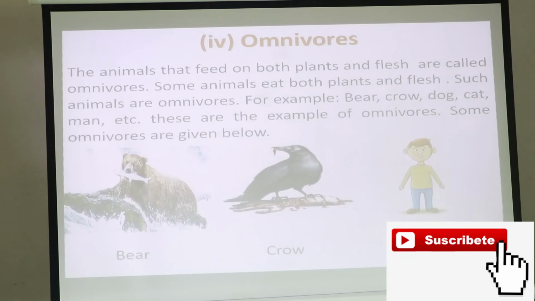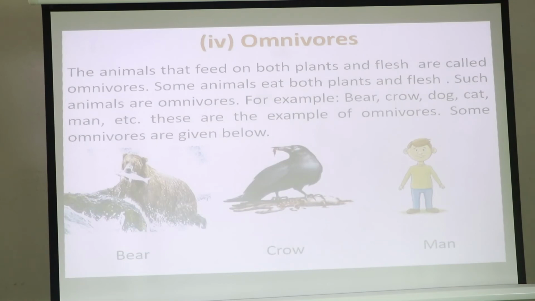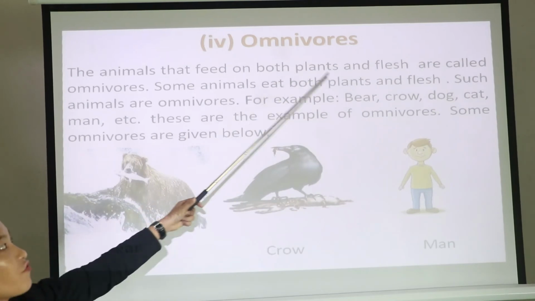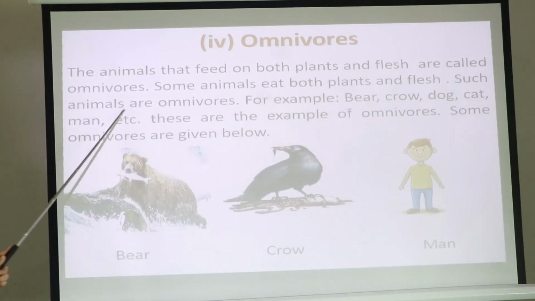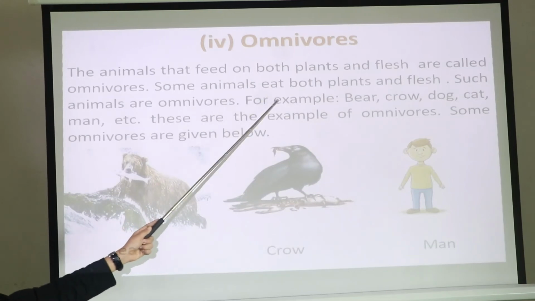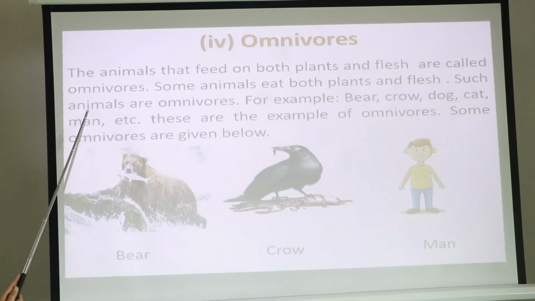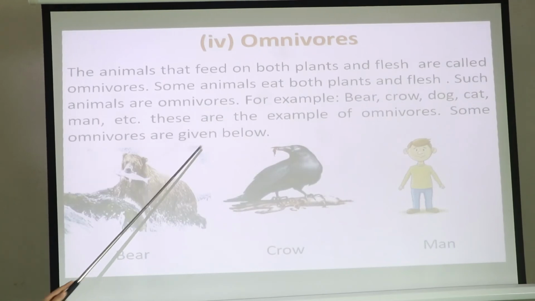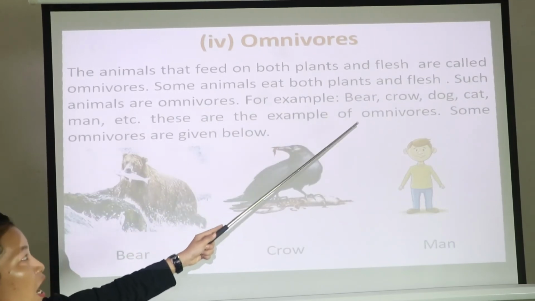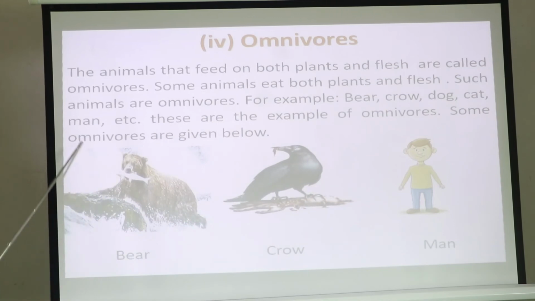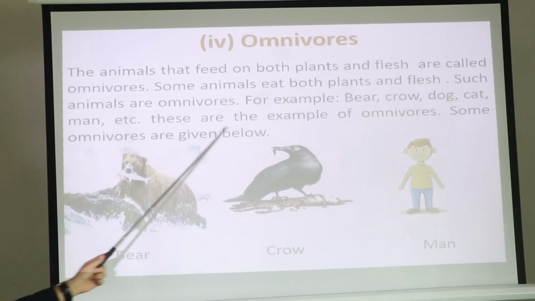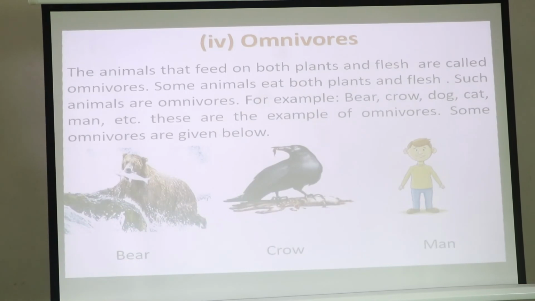Now, it is our last point, and it is omnivorous. Do you know what you mean by omnivorous? What is omnivorous? The animals that feed on both plants and flesh are called omnivorous. Some animals eat both plants and flesh. Such animals are omnivorous. For example, bear, crow, dog, cat, man, etc. These are the examples of omnivorous.